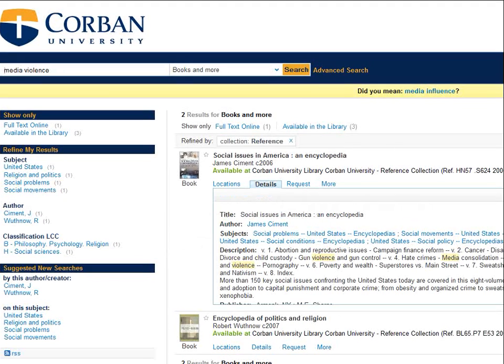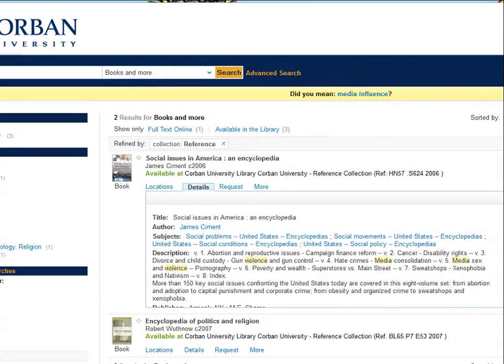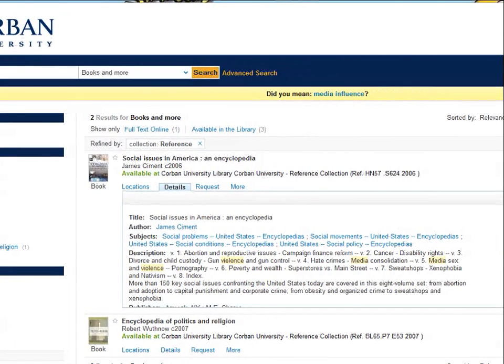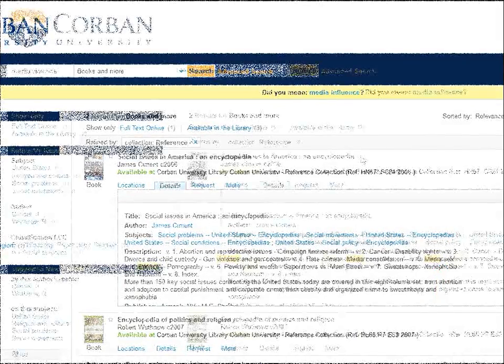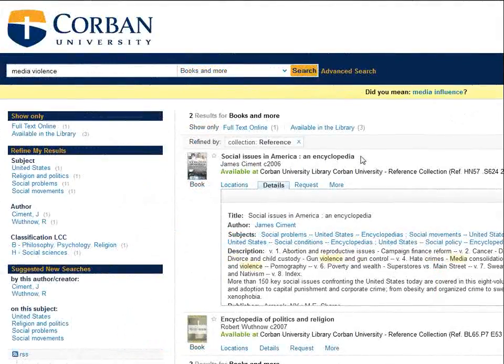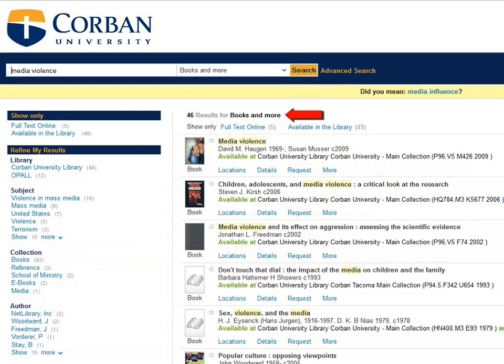We can see that Social Issues in America is helpful by looking at the Details tab. This often provides the table of contents. We can see that this title covers the topic of media, sex, and violence. Let's go back and take a look at the rest of Corbin's print collection. Simply click on the X that narrowed down your search to the reference collection. We have approximately 50 resources to look at.